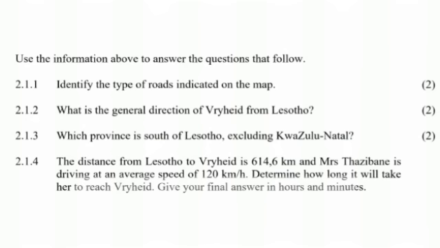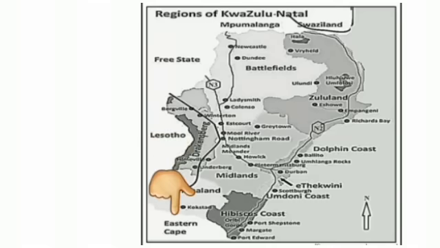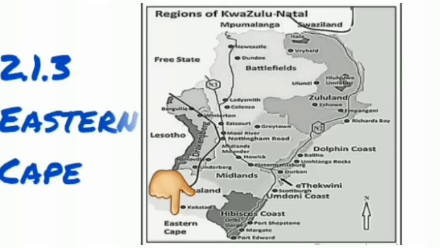Which province, this is 2.1.3, which province is south of Lesotho excluding KwaZulu-Natal? So we are again going to stand in Lesotho and look at a province that we find when we face the south from Lesotho. So when I'm in Lesotho and I face south, I see Eastern Cape. That's the province that I'm looking at. So my answer to 2.1.3 is Eastern Cape.